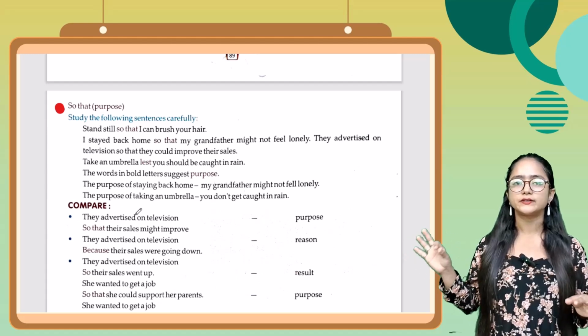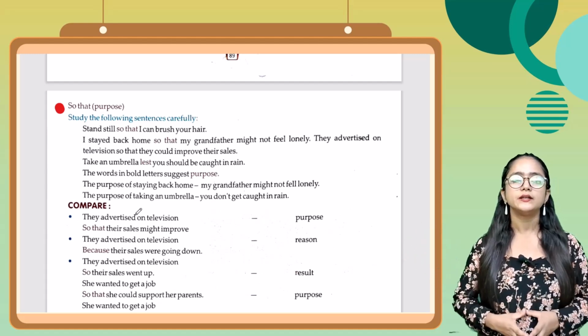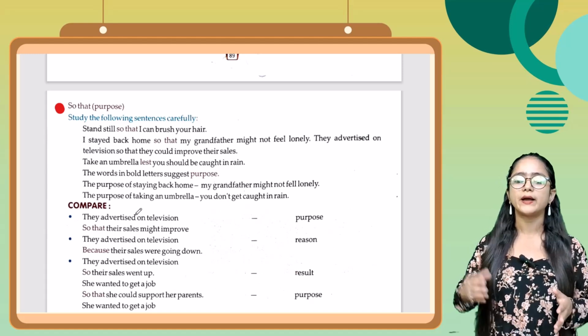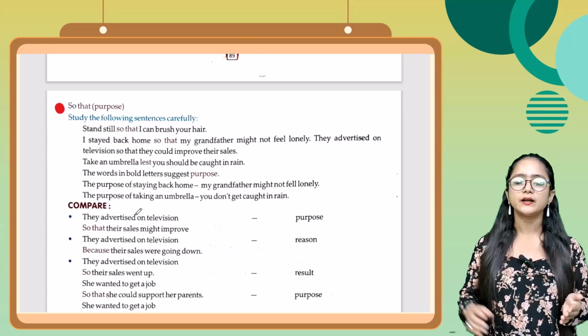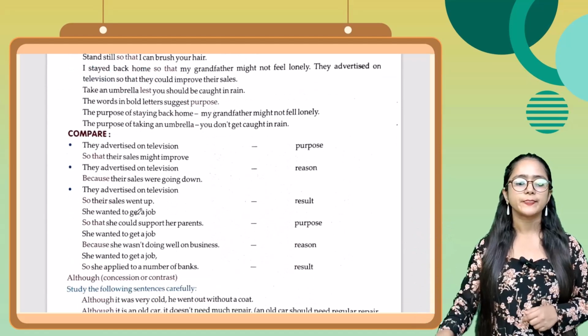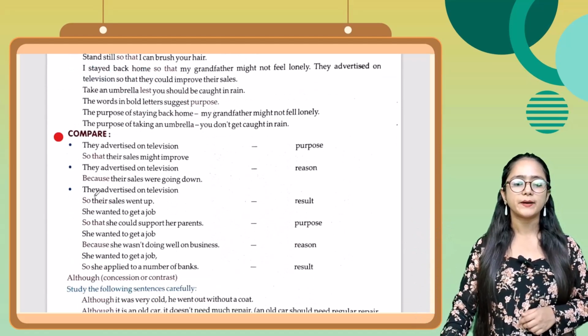ये जो bold letters में words थे क्या कर रहे थे? Suggest कर रहे थे purpose को. The purpose of staying back home, my grandfather might not feel lonely. The purpose of taking an umbrella, you don't get caught in rain. Now students, here you can see the comparison of this one.